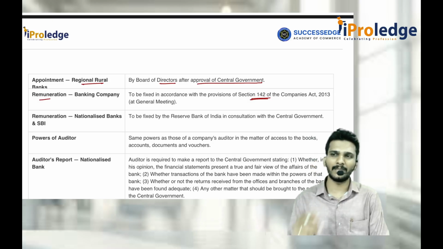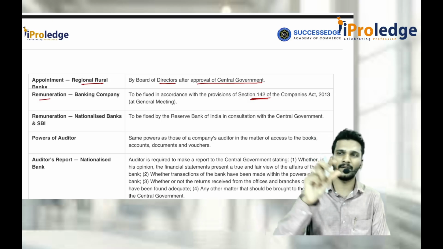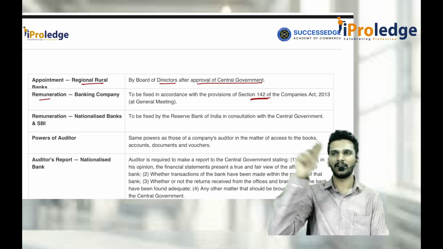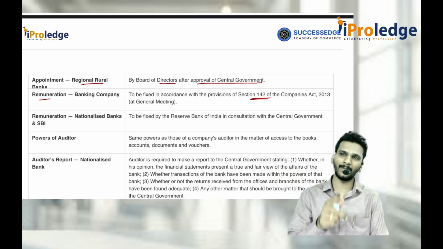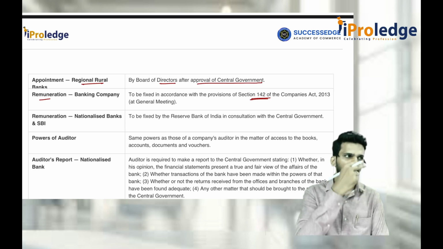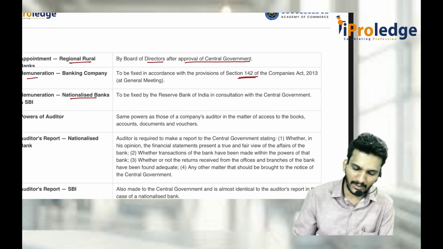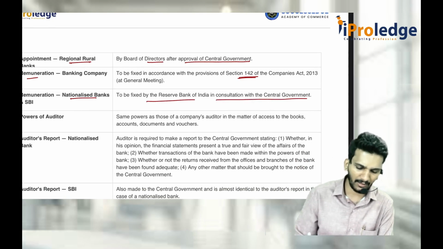If the advances, that means loans given by the company, are so and so, then your fees is so and so. If it comes on the second slab, again third slab, again fourth slab, the fees keeps on increasing. The fees is paid by banks only, but fixed by RBI. In case of government banks, mainly nationalized banks, it is fixed by the Reserve Bank of India in consultation with the central government.